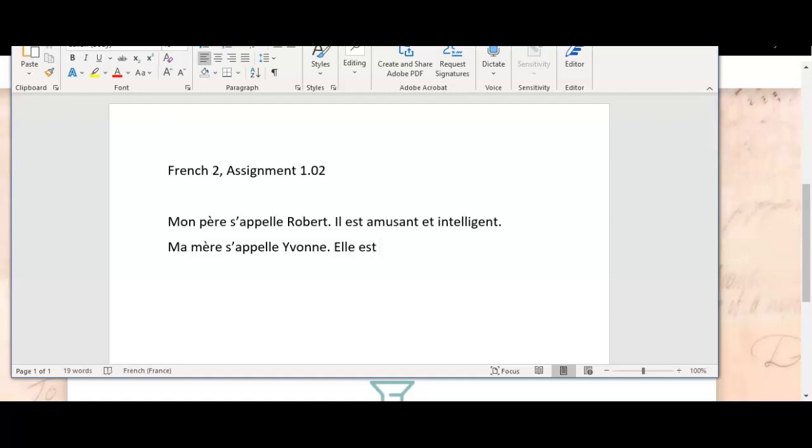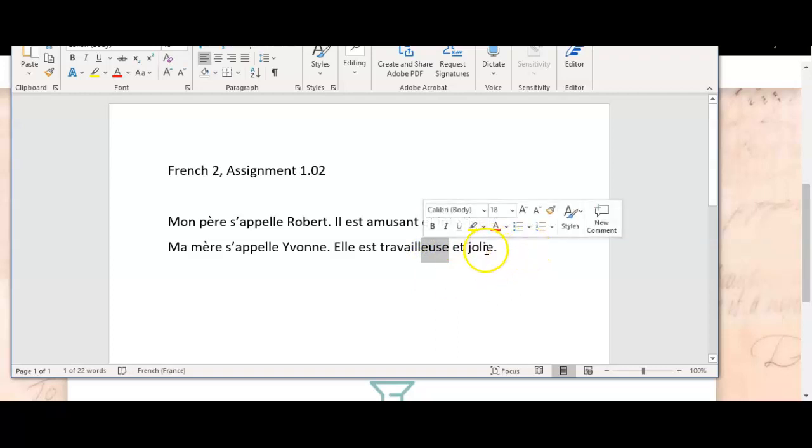Elle est travailleuse et jolie. Okay? She is hardworking and pretty. So travailleuse is the feminine form. I've got that feminine ending on my adjective. The base form is travailleur, the masculine, so travailleuse is the feminine. And jolie, okay, I add the E for the feminine to make it agree with my mom, okay.